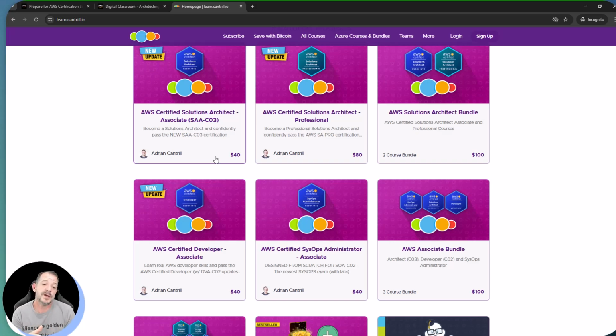You do not get access to a lab account. So you will need to have a sandbox account, maybe provided through your employer for learning, hopefully. Or if you don't, you can sign up for your own AWS account.